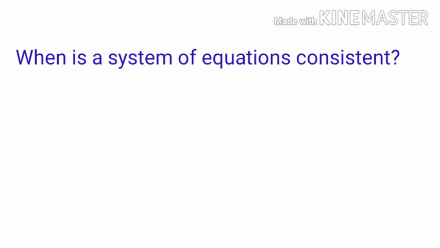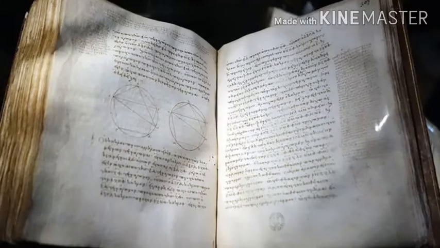A system of axioms is called consistent if it is impossible to deduce from these axioms a statement that contradicts any axiom or previously proved statement. So, when any system of axioms is given, it needs to be ensured that the system is consistent. After Euclid stated his postulates and axioms, he used them to prove other results.